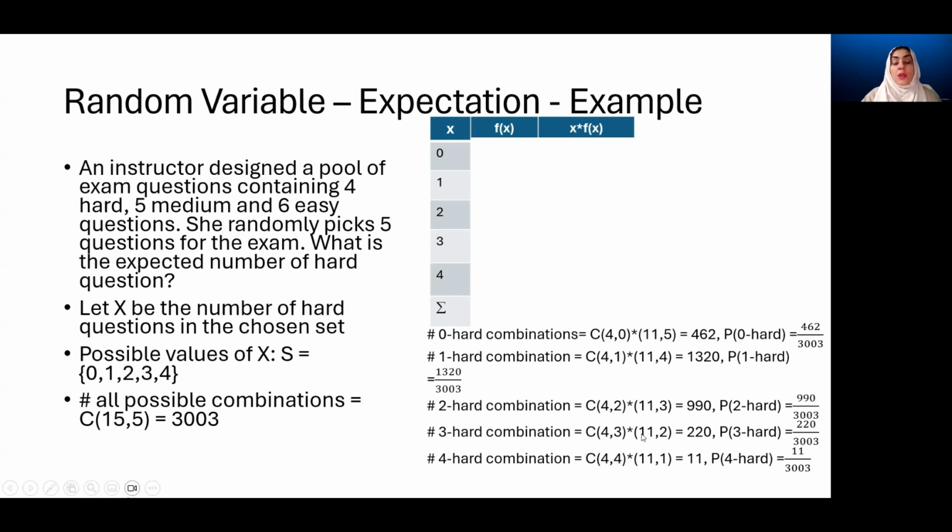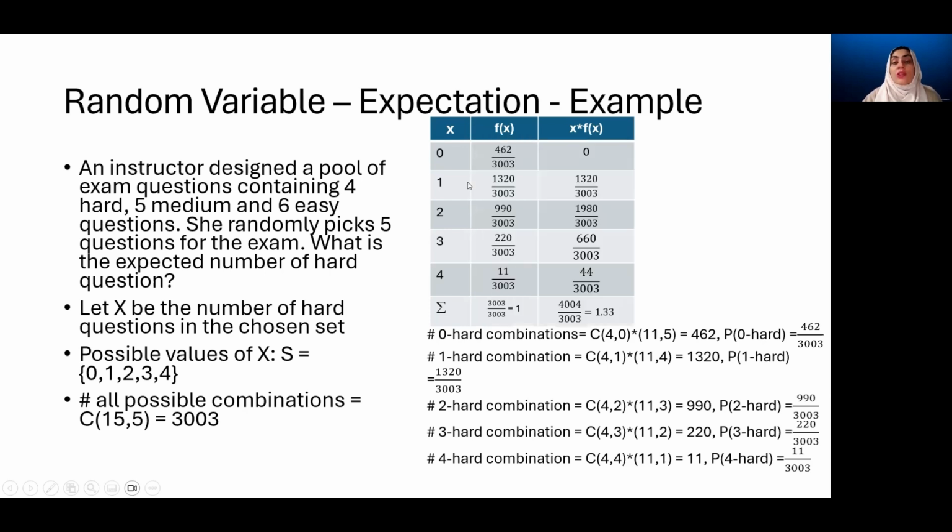For 4 hard questions combination, we have all of the 4 hard questions being chosen, and the remaining 1 question selected from the rest of the questions, and we get this as 11. The probability becomes 11 over 3003. We list all these frequencies here, and then we compute the product. 0 multiplied by this probability becomes 0. Then we multiply these respective values, and we get the sum as 4004 divided by 3003, which is